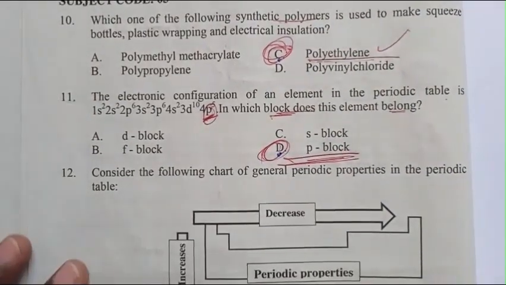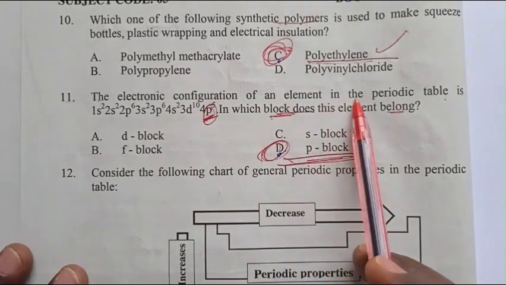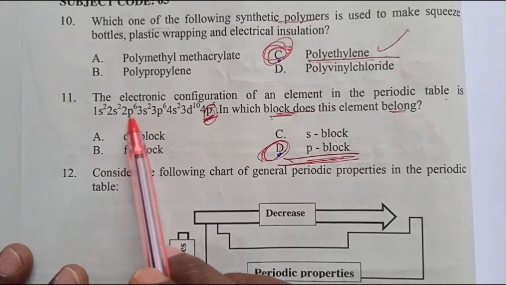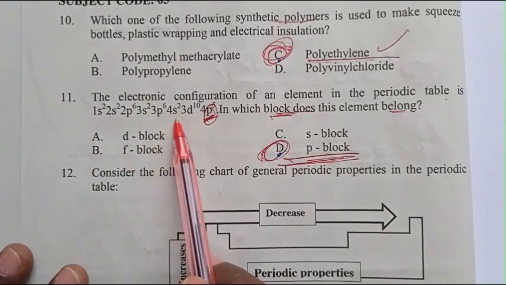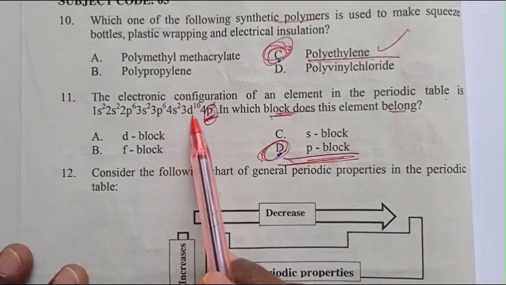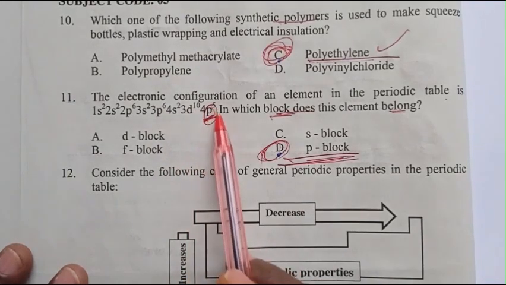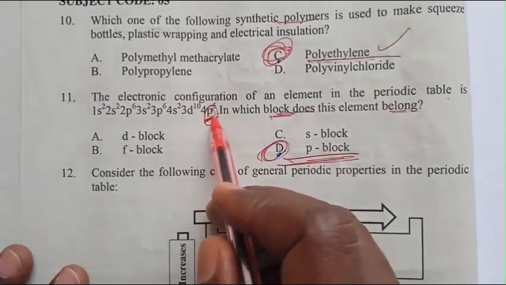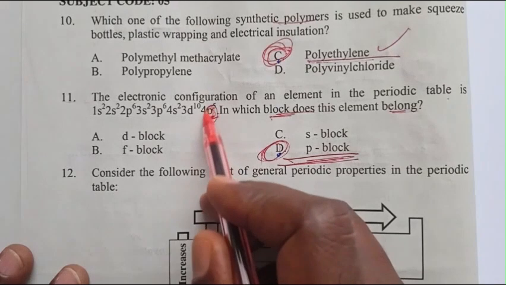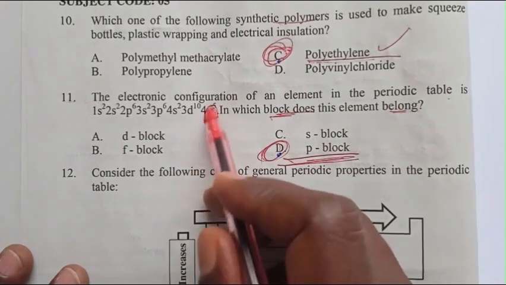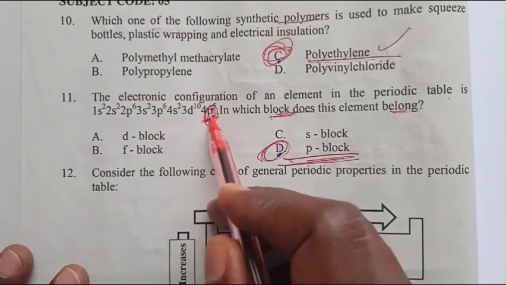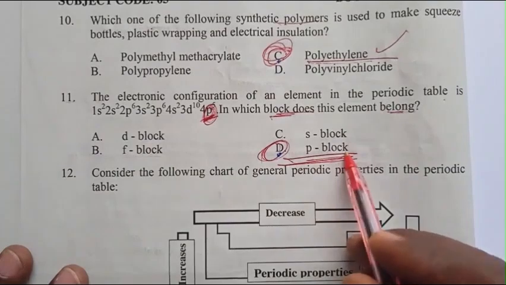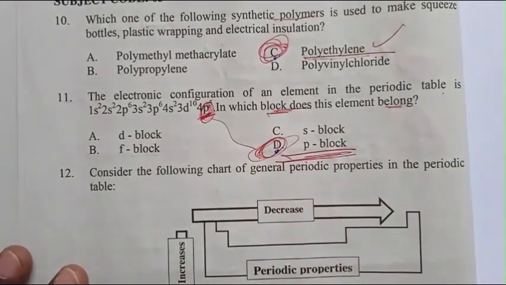Question number 11. The electronic configuration of an element in the periodic table is 1s2, 2s2, 2p6, 3s2, 3p6, 4s2, 3d10, 4p5. In which block does this element belong? From the last electron configuration, it is P block. Options: D block, F block, S block, P block. P block is the answer.